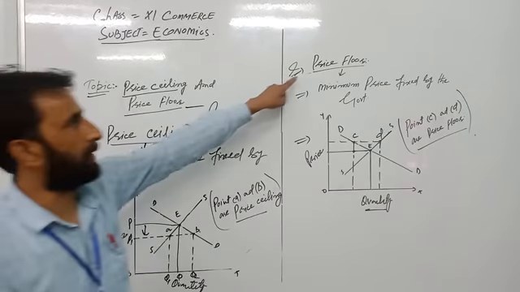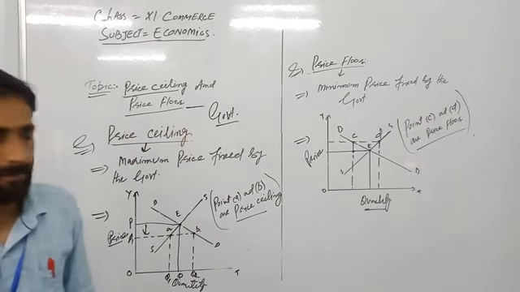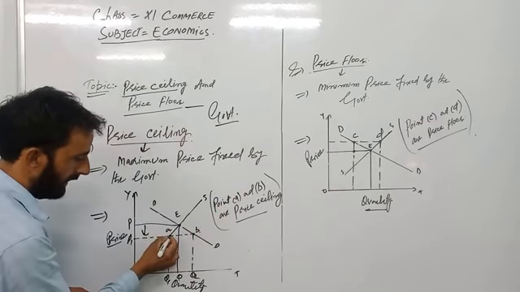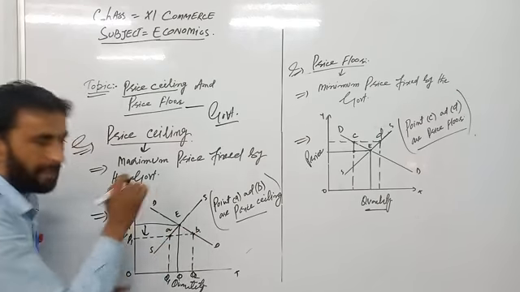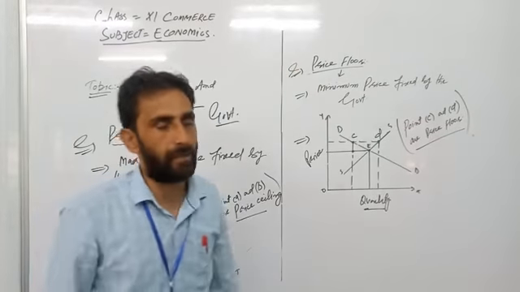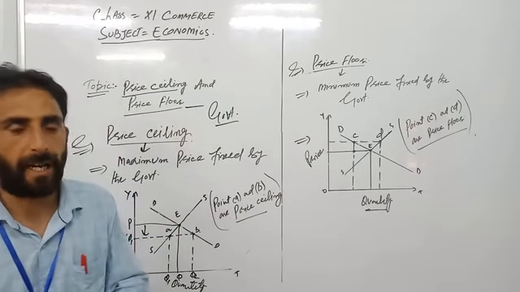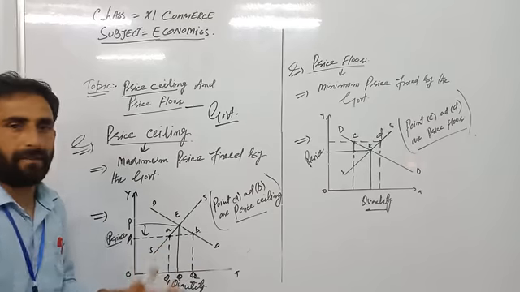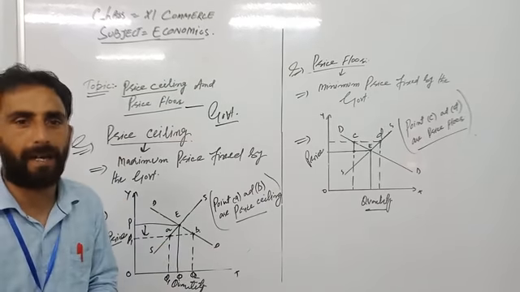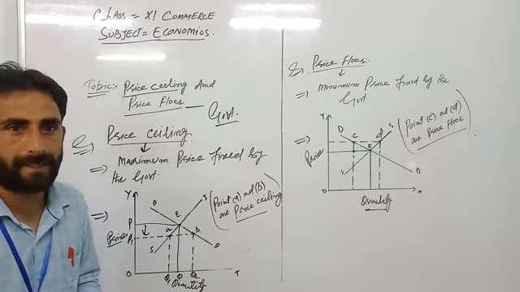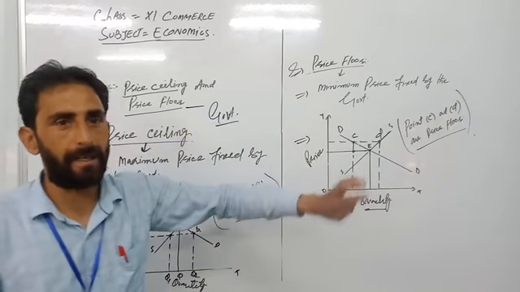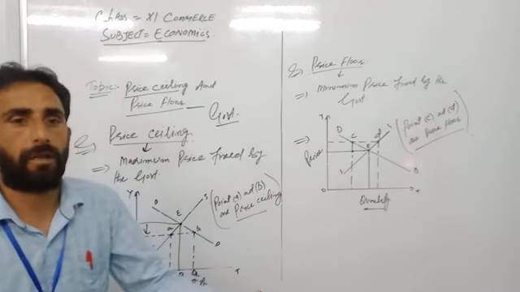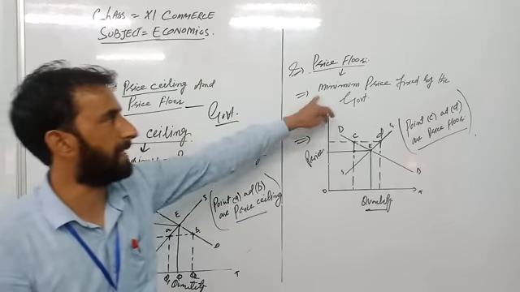Now I will give you the concept of price floors. Points A and B are the price ceiling points, lower than the equilibrium price. Now, what is meant by price floor? Price floor is totally opposite of this one. Here, the government fixes the price above the equilibrium price, and that is why it is the minimum price.